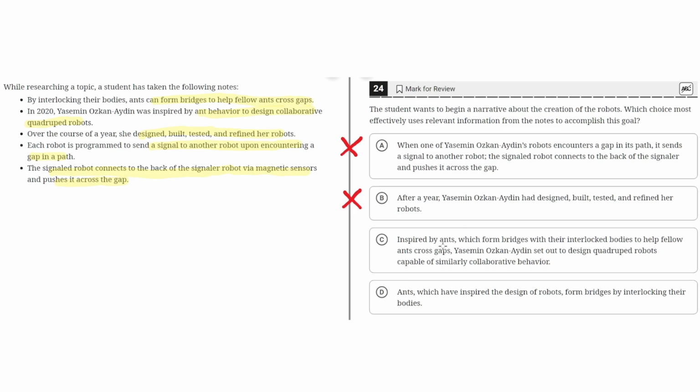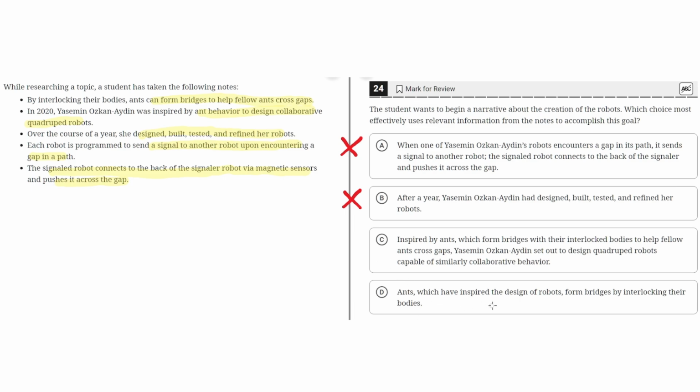it begins with her inspiration from the ants and focuses on how she was inspired specifically by how they form bridges with their interlocked bodies. And then inspired by this, she began to design robots that could do some similar collaborative behavior. So overall, C seems to be the correct answer.